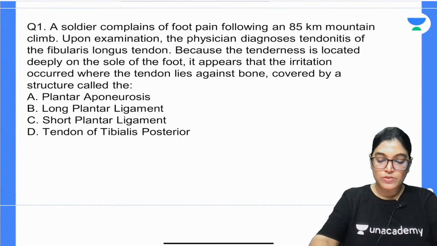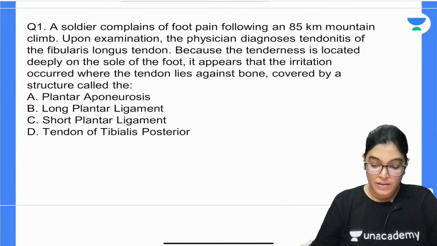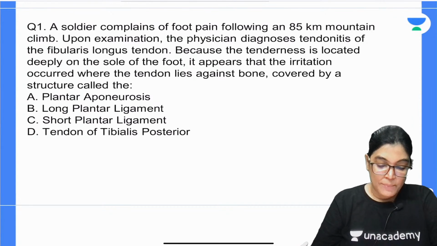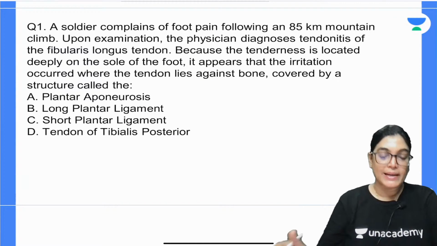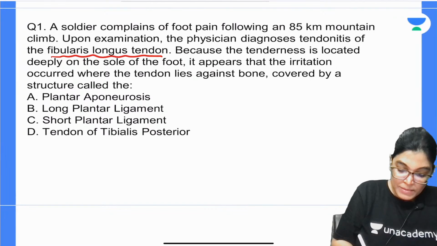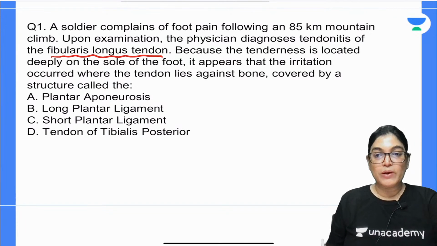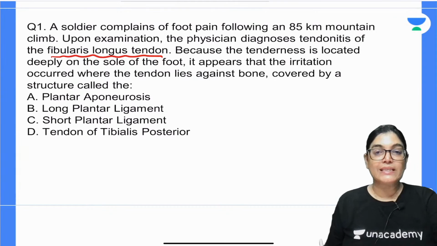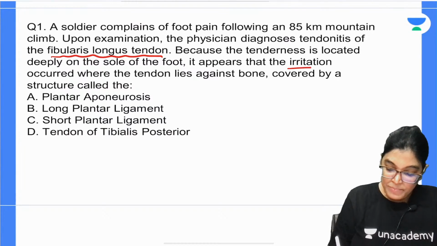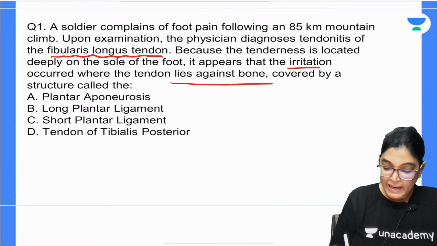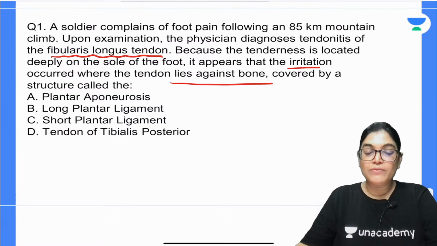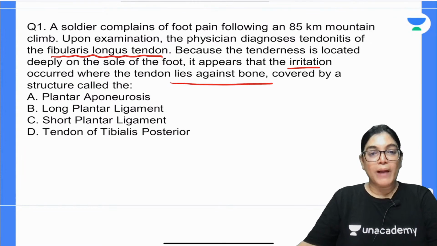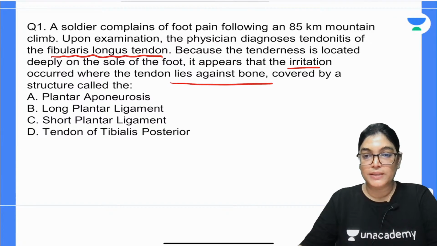A soldier complains of foot pain following an 85 kilometer mountain climb. Upon examination, the physician diagnoses tendonitis of the fibularis longus tendon. Please note down which muscle tendon is involved: the fibularis, peroneus longus tendon. Because the tenderness is located deeply in the sole of the foot, it appears that irritation occurs where the tendon lies against the bone, and it is covered by which of the following structures? The options are plantar aponeurosis, long plantar ligament, short plantar ligament, and tendon of tibialis posterior.